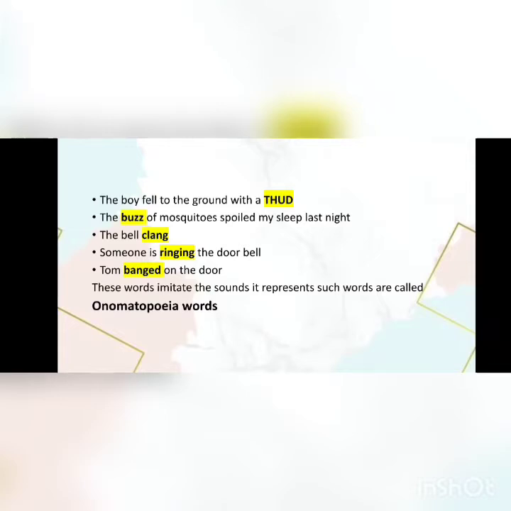Someone is ringing the doorbell. The tongue banged on the door. These words imitate the sounds. Students, look at this sentence which I highlighted in yellow color. Those words are called onomatopoeia words, which represent sounds.